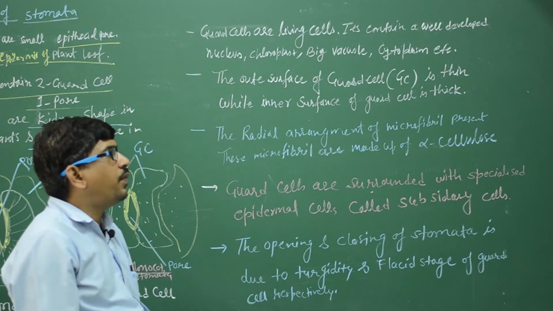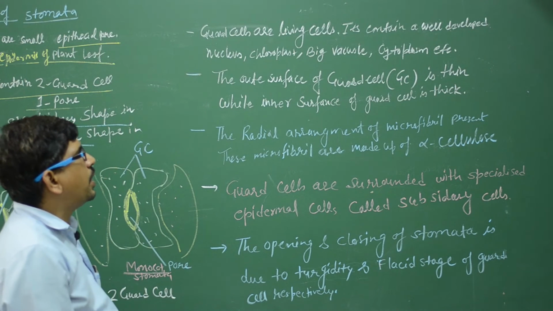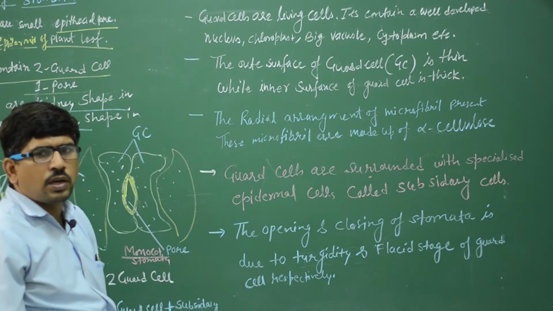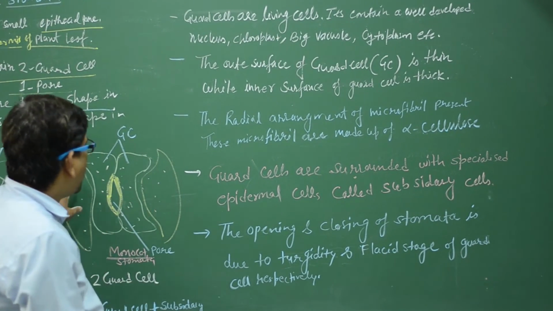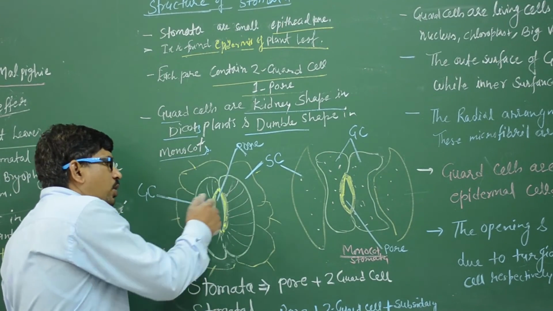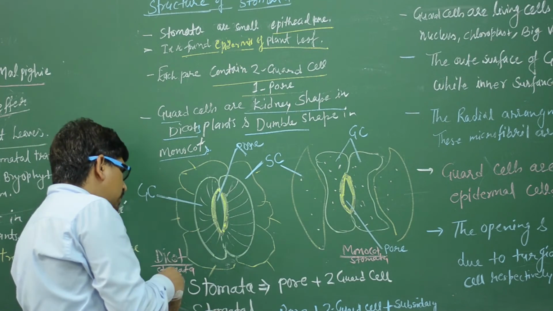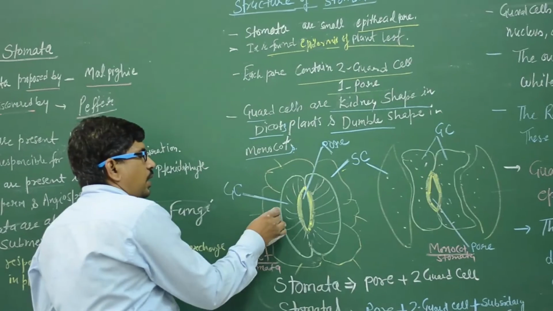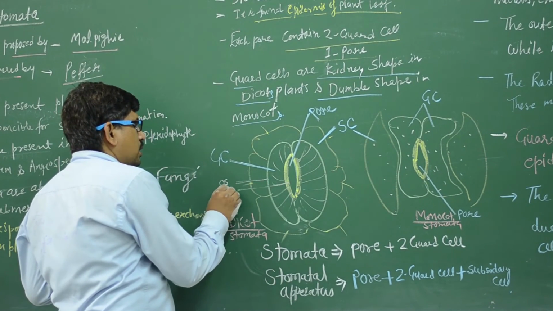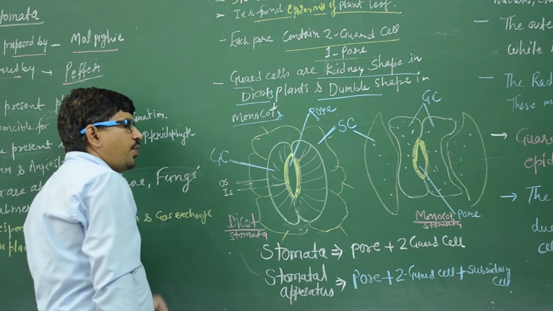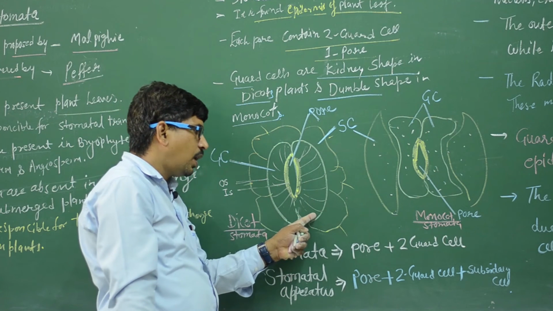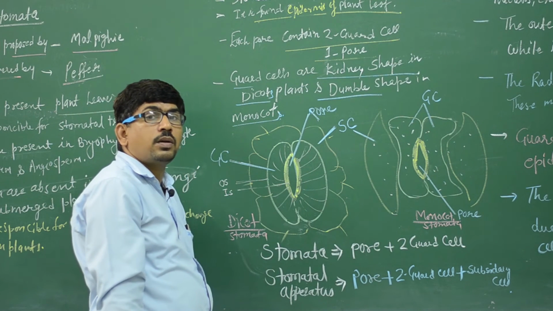Guard cell is a living cell and it contains a well developed nucleus, chloroplast, big vacuole, cytoplasm, etc. and a few cell organelles present. The outer surface, and this one is the inner surface. The outer surface of the guard cell is thin. कैसी है ये? थिन है. देखो ये रही. The inner surface of guard cell is thick.